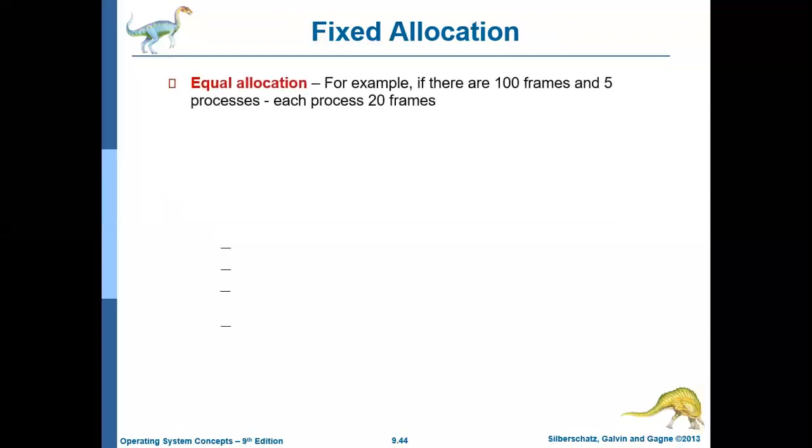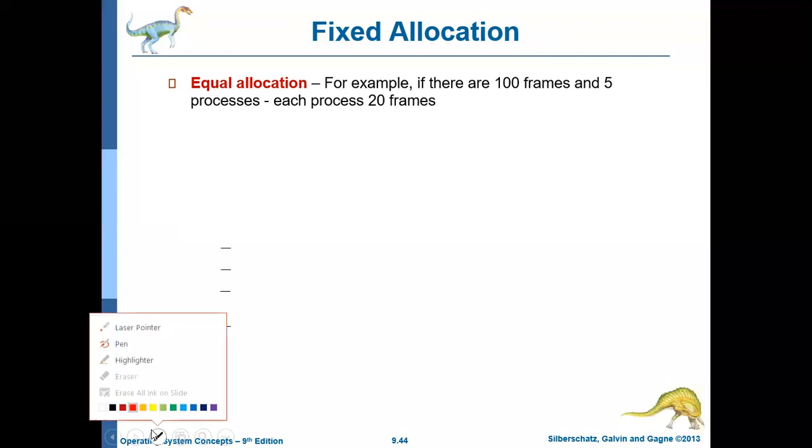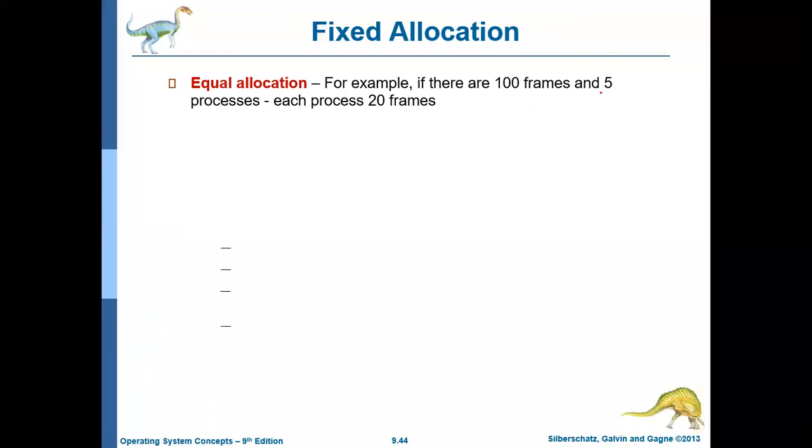So coming to equal allocation, let us discuss this with an example. If there are 100 free frames in the memory, and if the operating system would like to allocate frames for 5 processes, then the concept of equal allocation says that whatever the number of free frames available, equally distribute among all these five processes. That's it. The number of available free frames is 100 and the number of processes is 5. So each process will get 20 frames, 100 by 5 is 20. That is what the equal allocation scheme says.